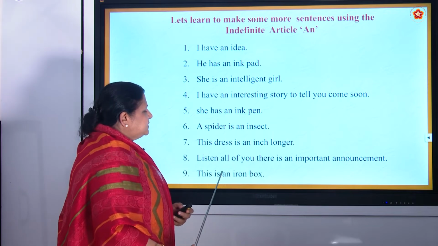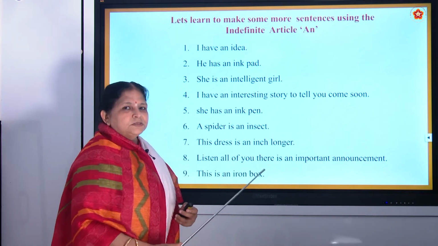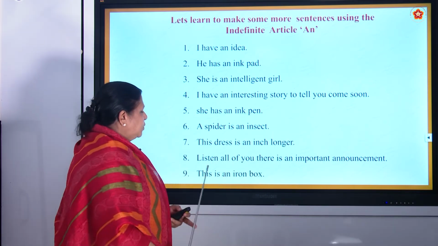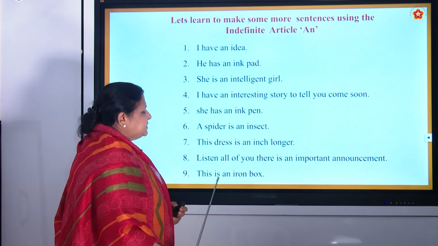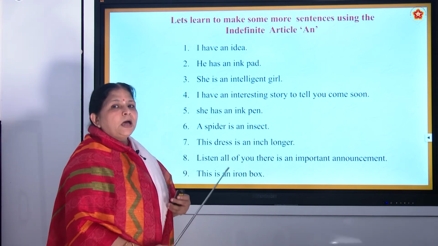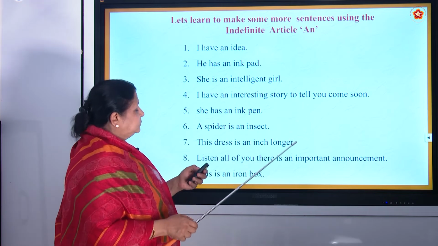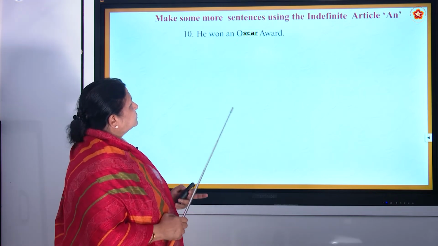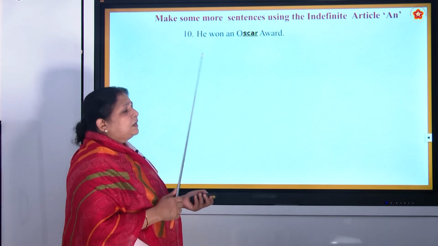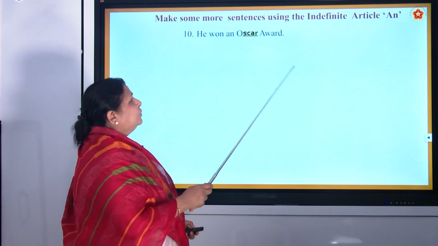Yes, this is an iron box. Yes, very good. So, you have told the answer. Why it is an? Because it starts with I. I is a vowel. Very good. Okay. Now, we go to some other sentences with an only.